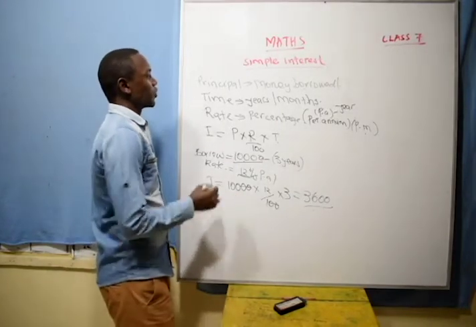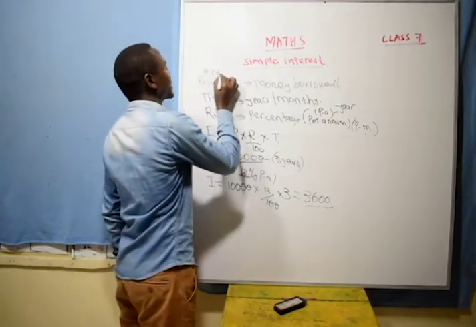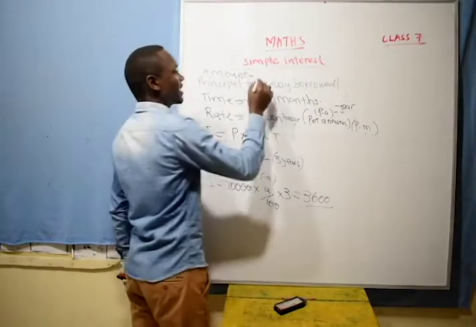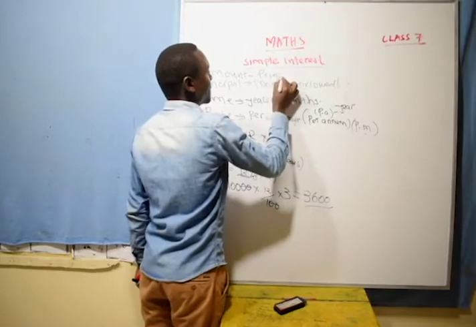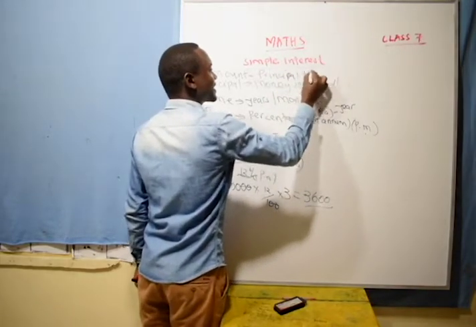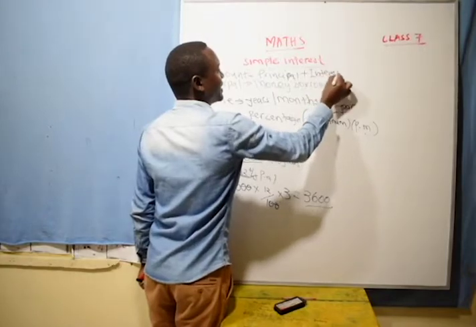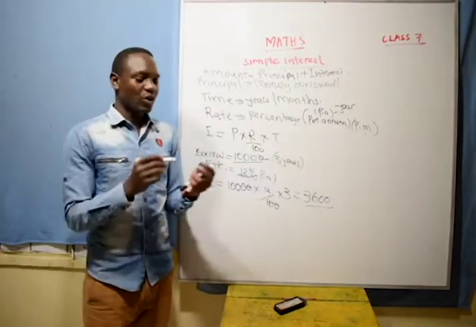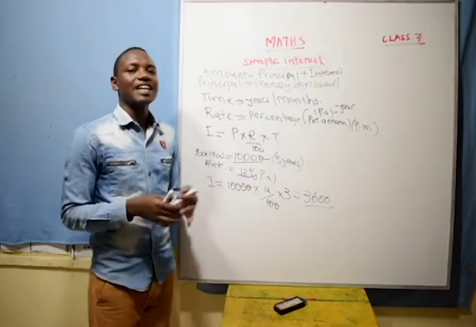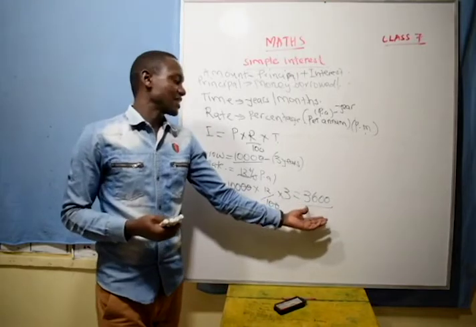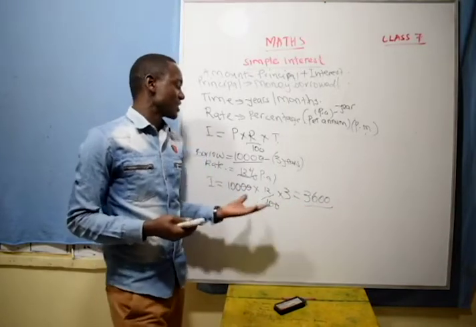So we have something called the amount. The amount of money you return is the principal, the amount of money you borrowed, plus the interest earned. So after these 3 years, you are going to return 10,000 shillings, the exact amount you borrowed, plus the interest earned from the 10,000 shillings.